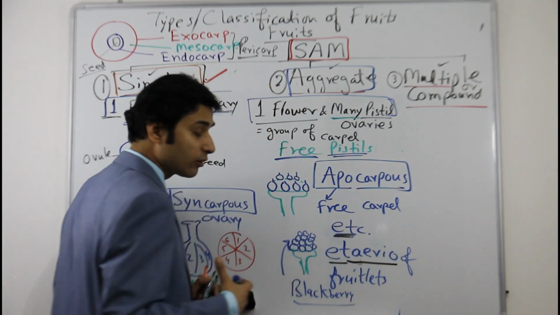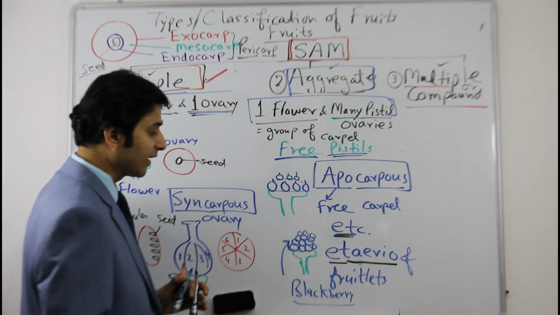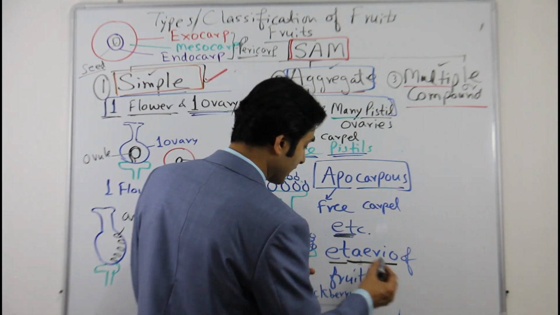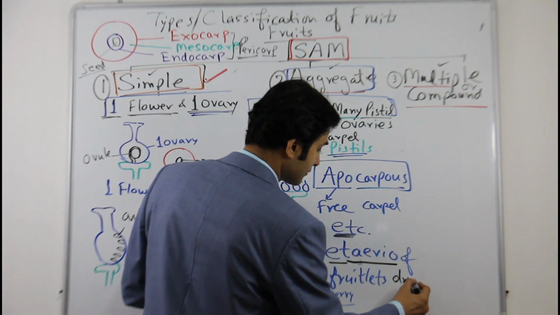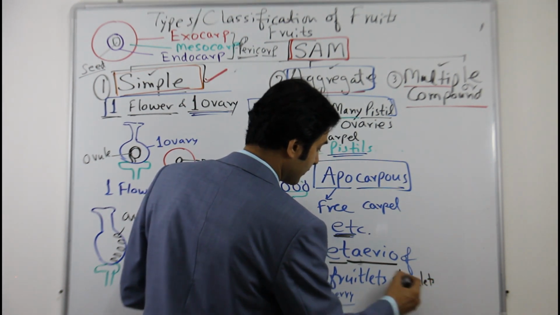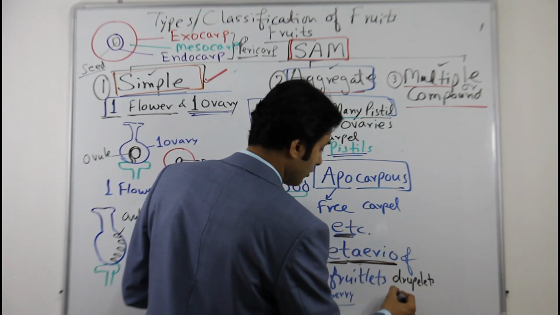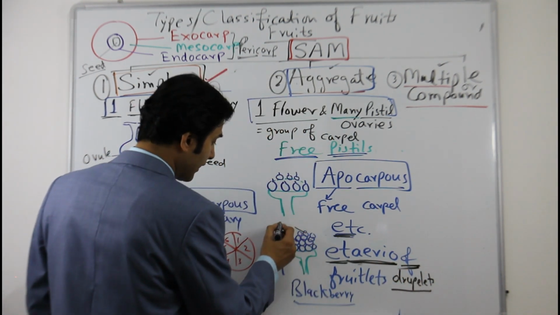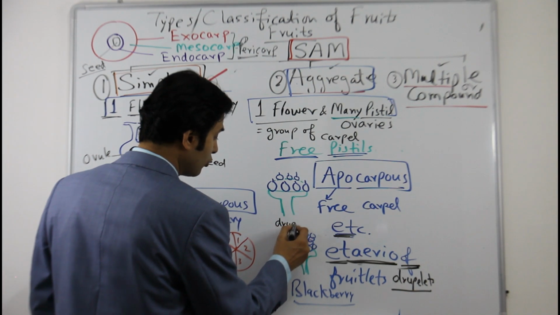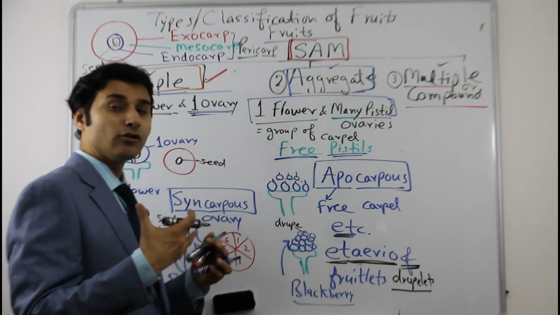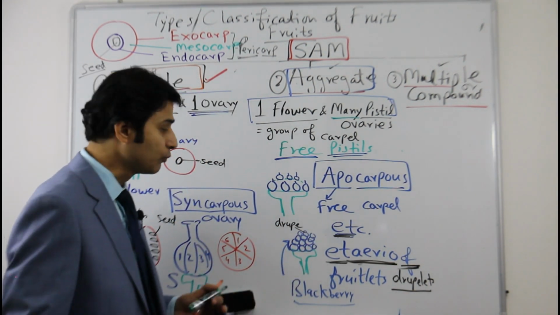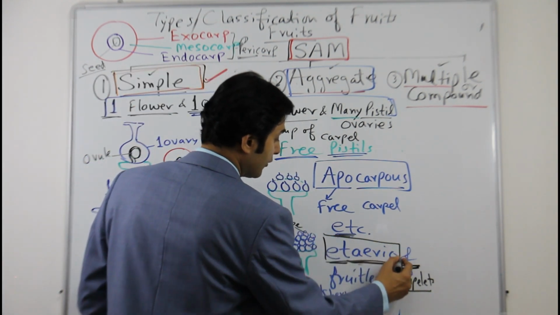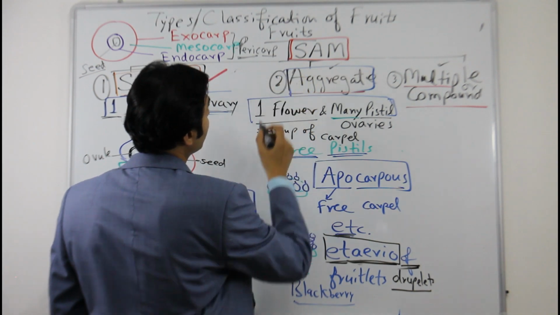When you talk about blackberry, what type of fruit is it? Etaerio of drupelets, because each one is a type of drupe itself. So you can say etaerio of drupes or etaerio of drupelets. The word etaerio will be used for aggregate fruits.